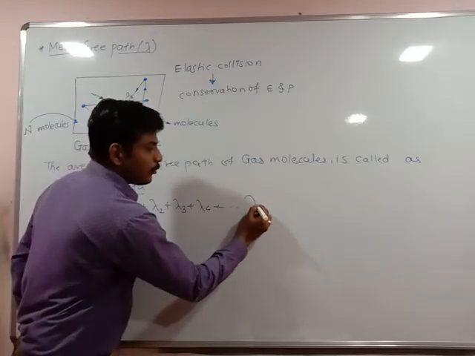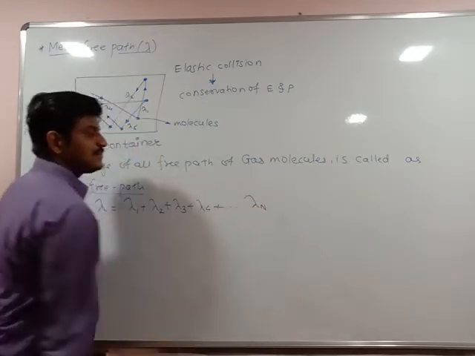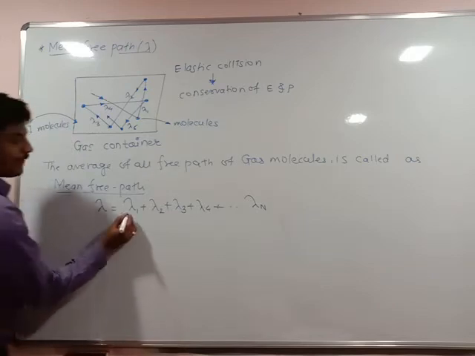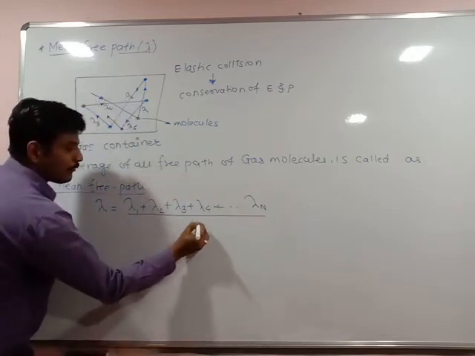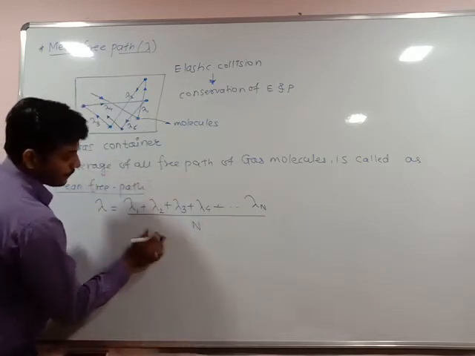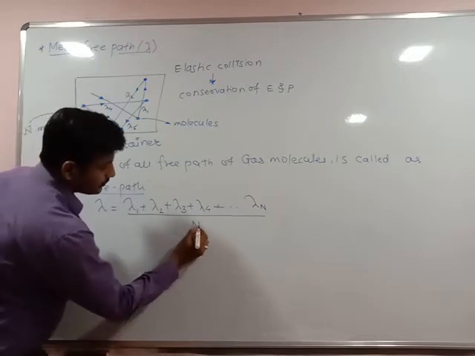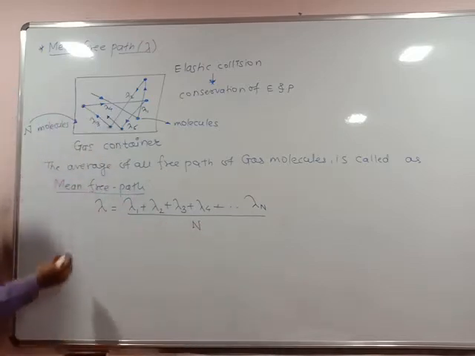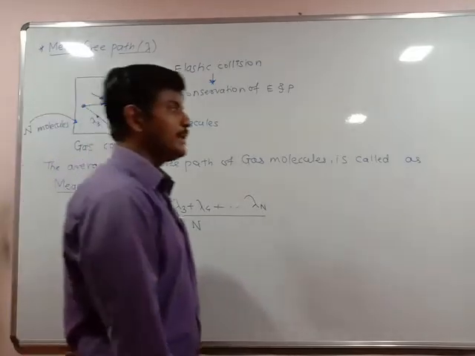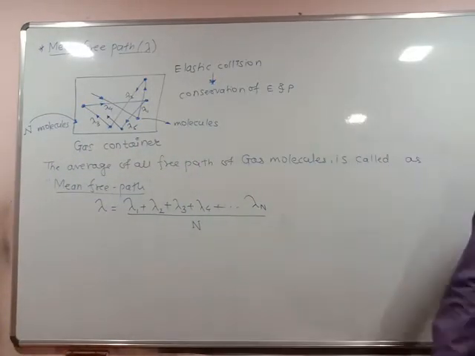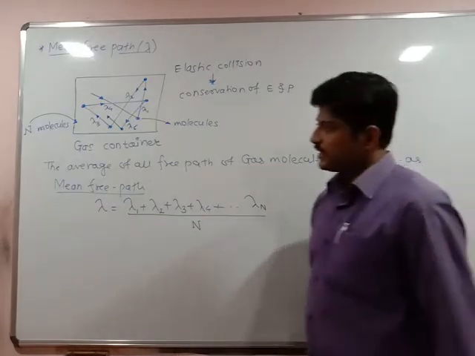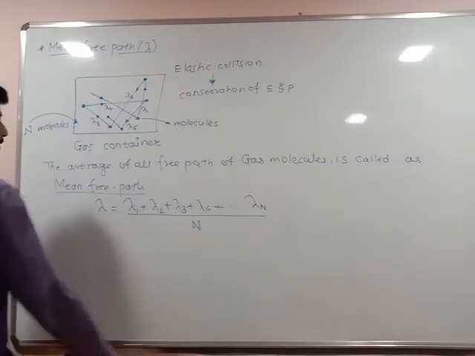So for the nth molecule the free path is lambda n, divided by the total number of molecules, that is n. So the mean free path is the average of all free paths of the gas molecules.